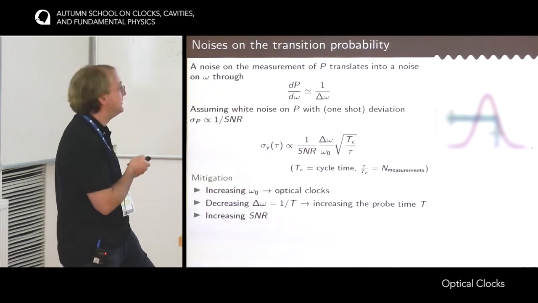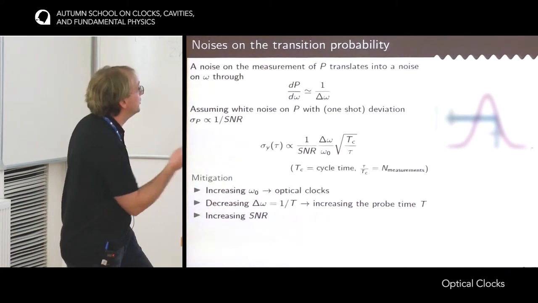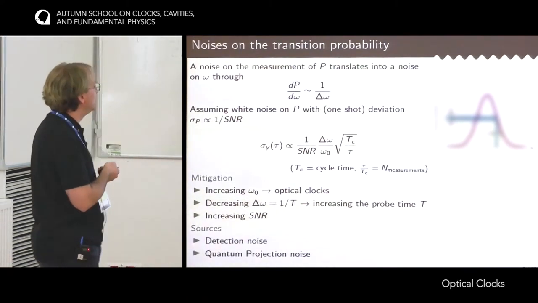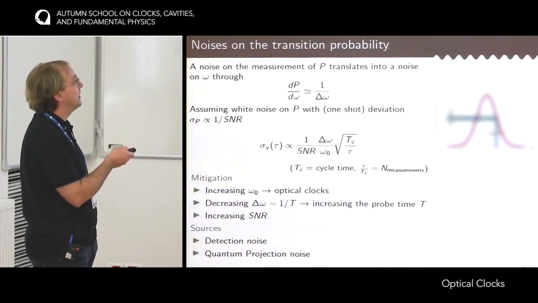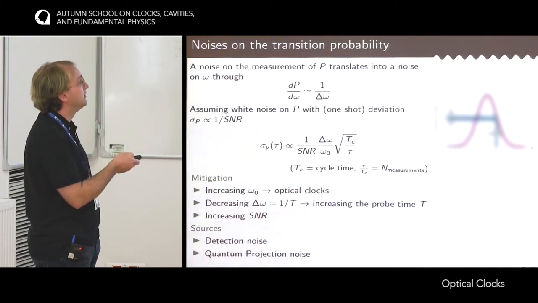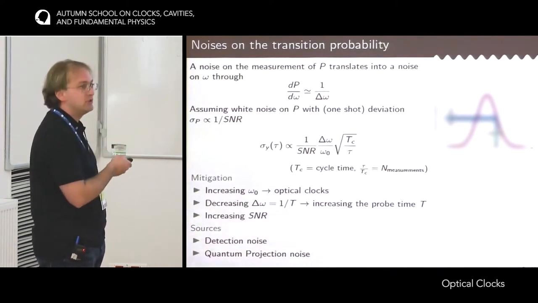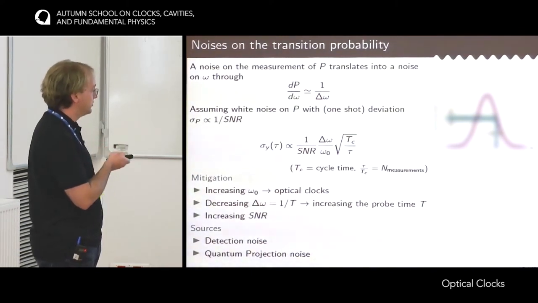So it's always easy to say, but hard to achieve, because to increase the SNR, you have to understand the noise sources and to correct for them. So these sources can be, for instance, the detection noise. If your detection system has some noise, then this noise will be imprinted back on the frequency. But it's usually not a problem, especially with the cavity-assisted detections, which have a very good signal-to-noise ratio.